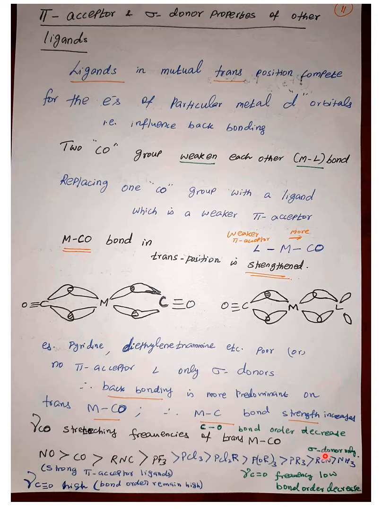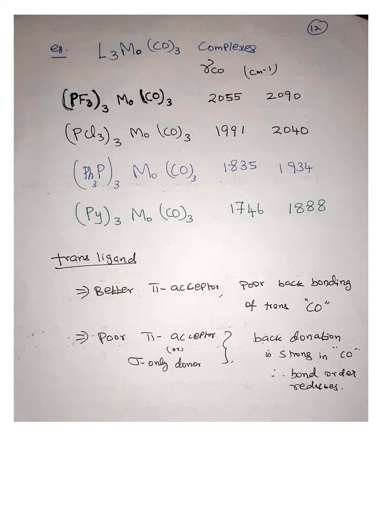When there is a ligand like triphenylphosphine or ammonia, these are all sigma donors only. When they are only sigma donors, we can see that the back donation to carbon monoxide is going to increase. So the stretching frequency is going to be low, which means the bond order is going to decrease. So here are some examples.